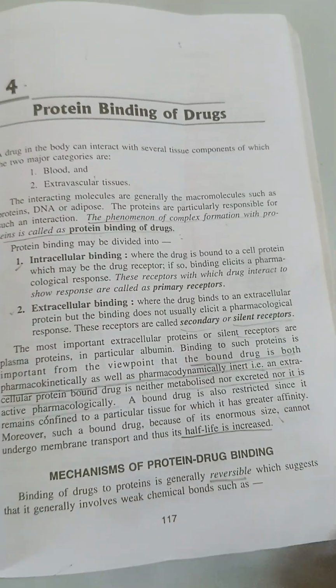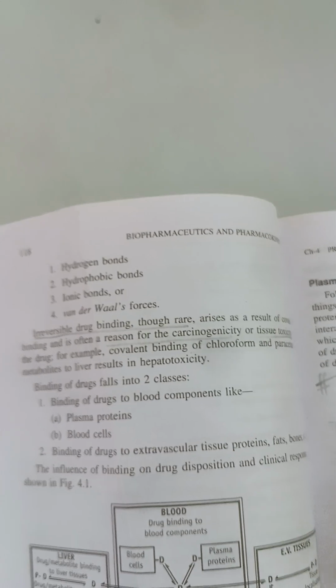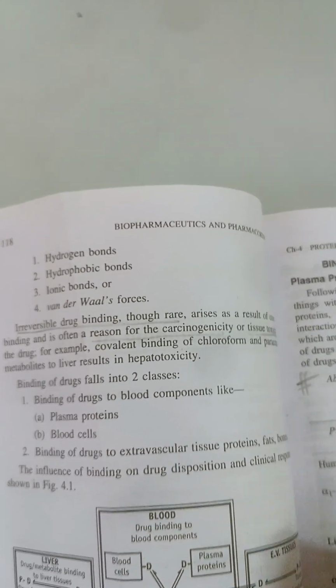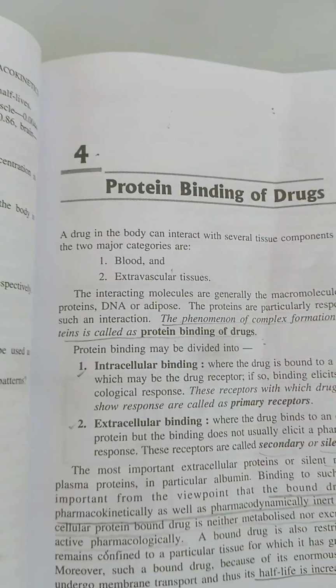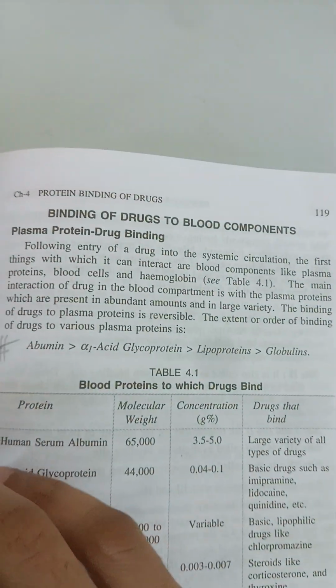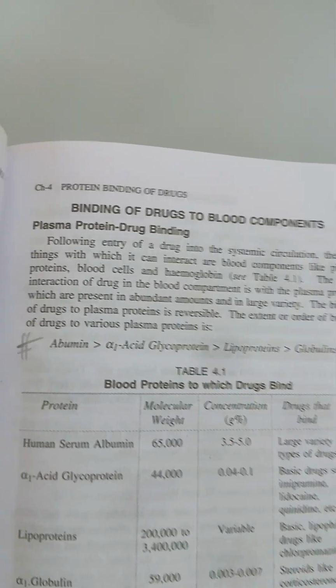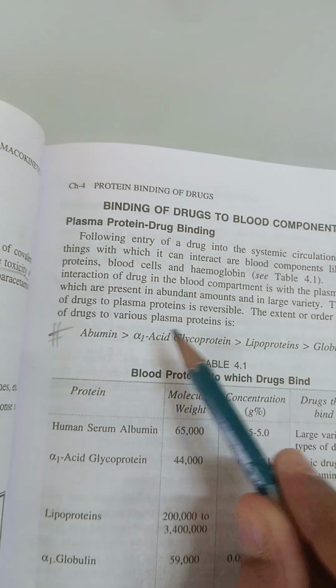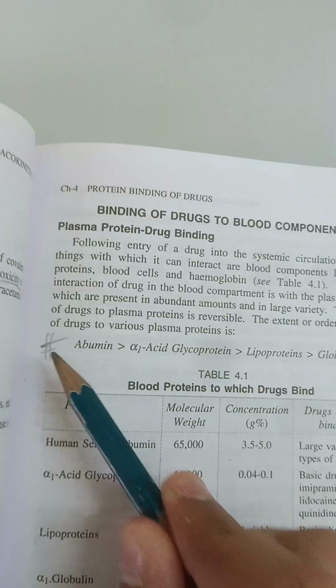Now we'll discuss some mechanisms of protein binding. These protein bindings may be reversible or irreversible. Mostly it is reversible, but in rare cases it is irreversible. Out of intracellular and extracellular binding, the plasma protein binding, that is your extracellular binding, is most common. That is binding of drugs to your blood components. The most abundant plasma proteins in our body are albumin, glycoprotein, lipoproteins, and globulin. This order is very important.